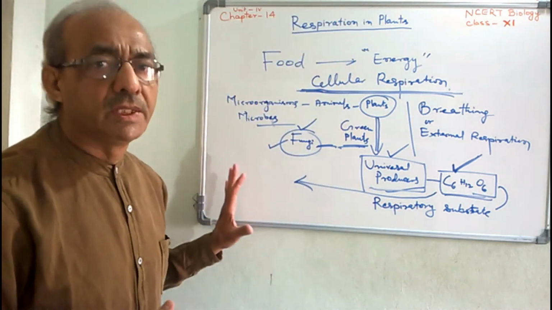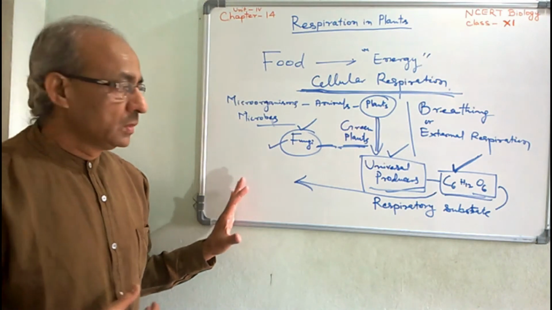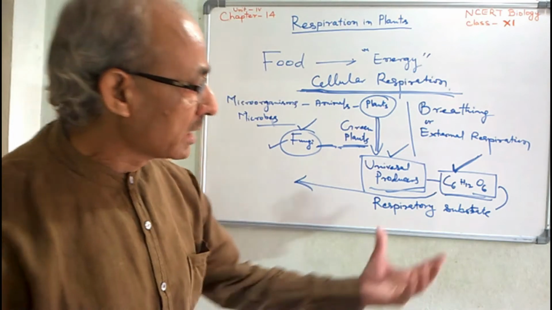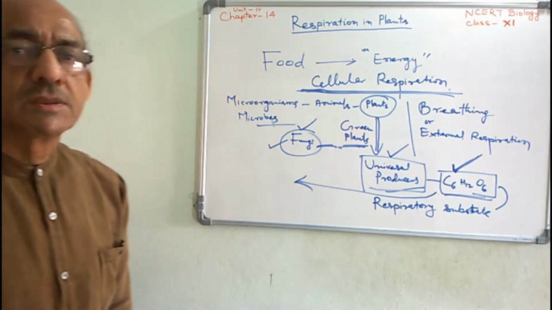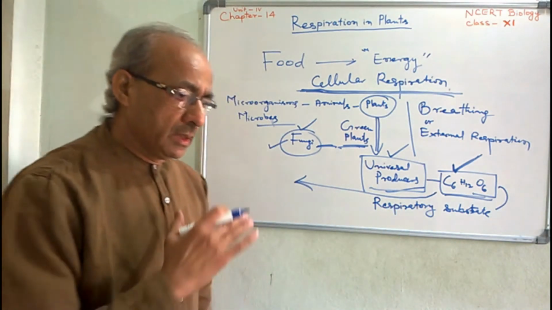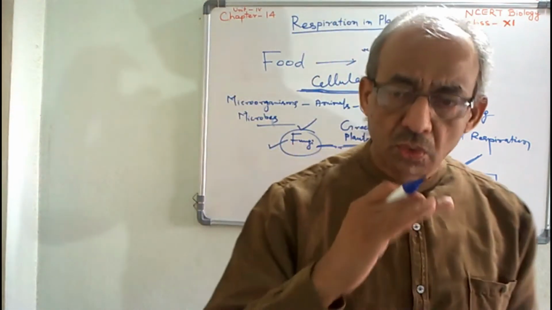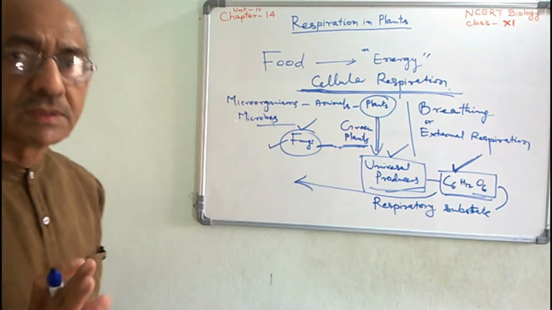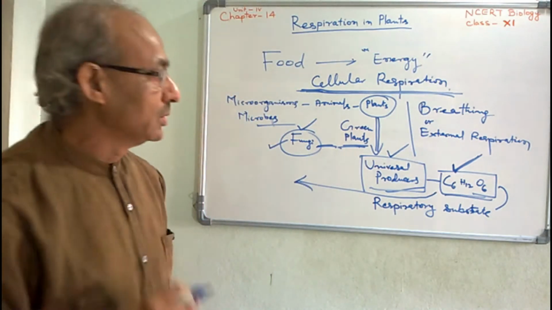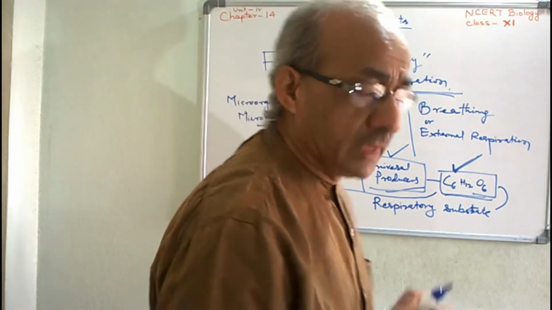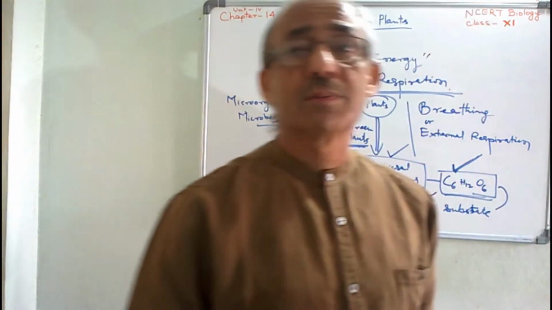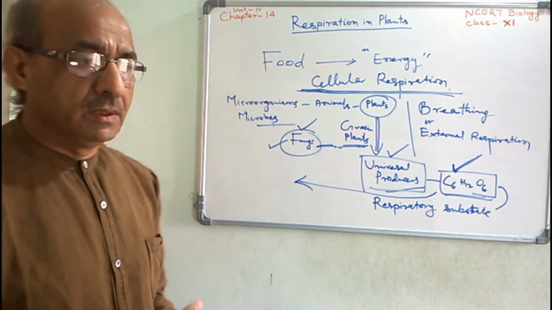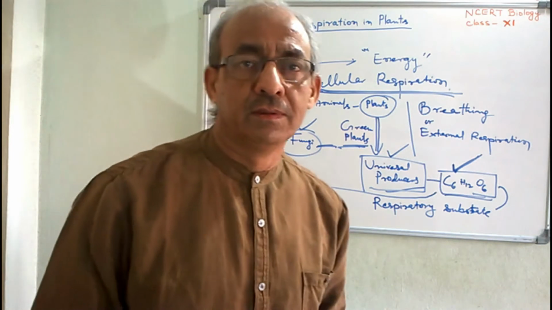After assimilation, the digested nutrients or food material, carbohydrates, proteins, fats also, are accumulated or stored in their cells. That is not sufficient to get energy, as I told you. Thereafter, cellular respiration takes place for releasing the energy.